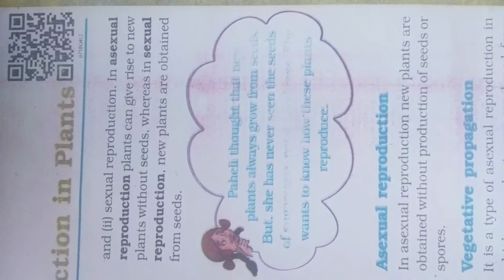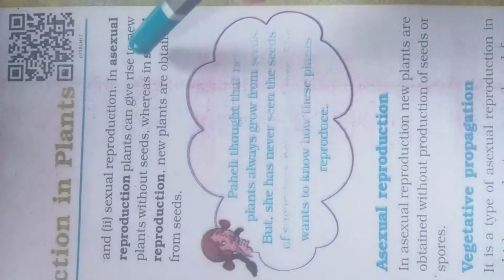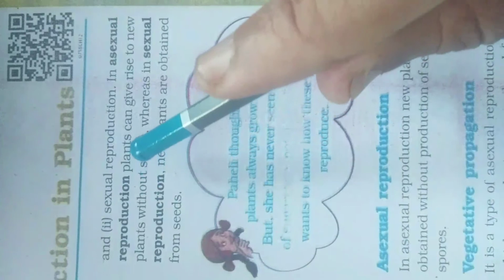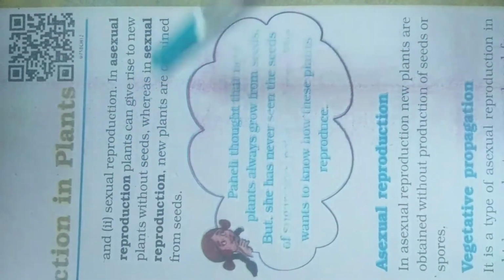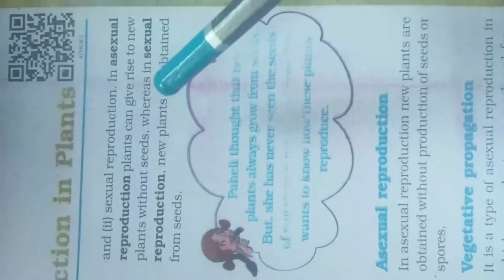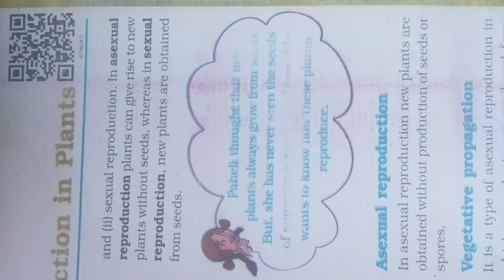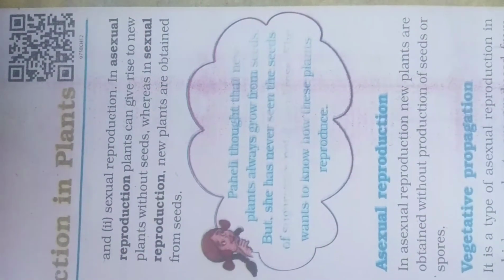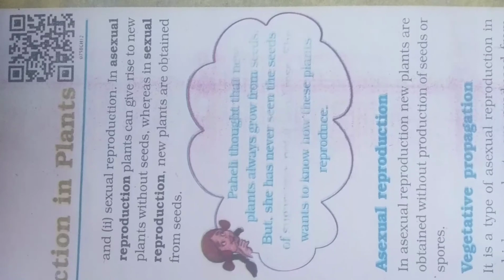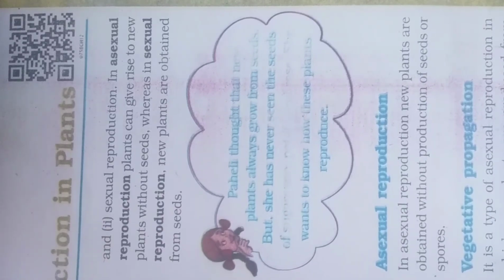So see, first is asexual reproduction. Plants can give rise to new plants without seeds, whereas in sexual reproduction, new plants are obtained from seeds. So asexual and sexual reproduction are the two categories in plants for reproduction. In asexual reproduction, what happens? Plants can give rise to new plants without seed.